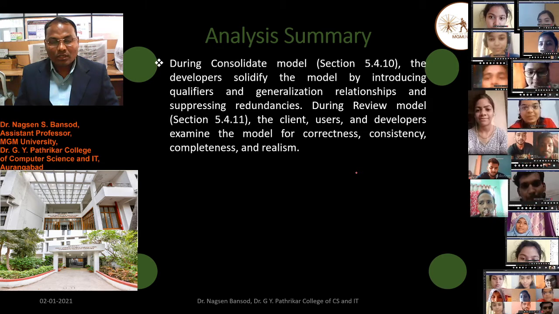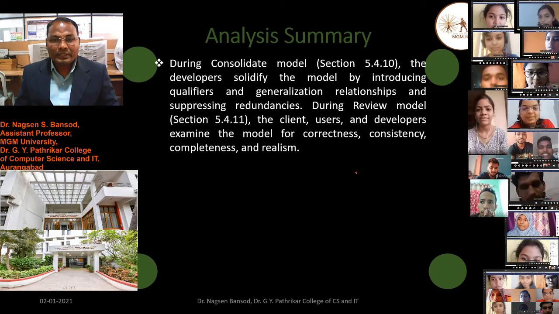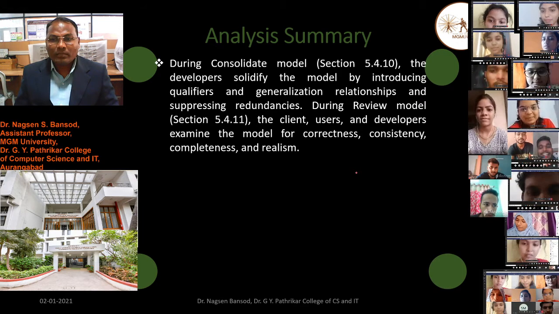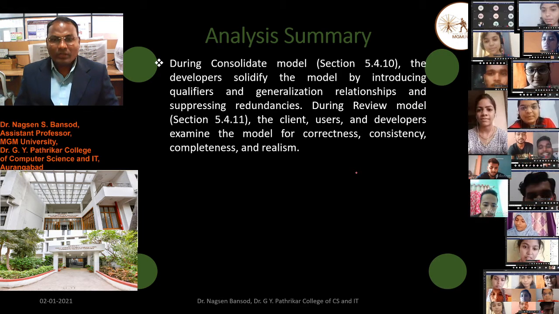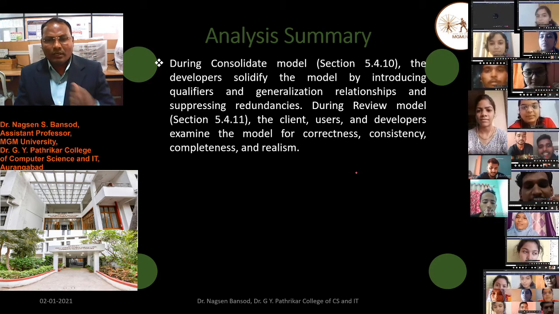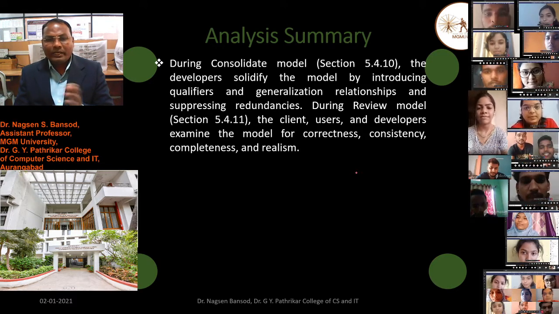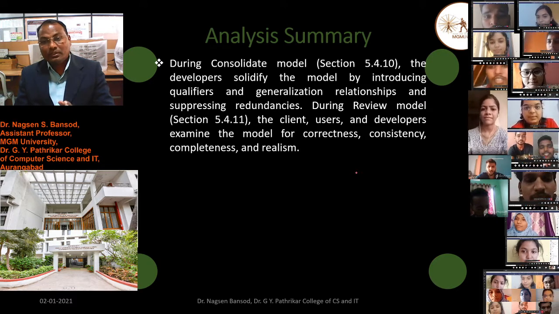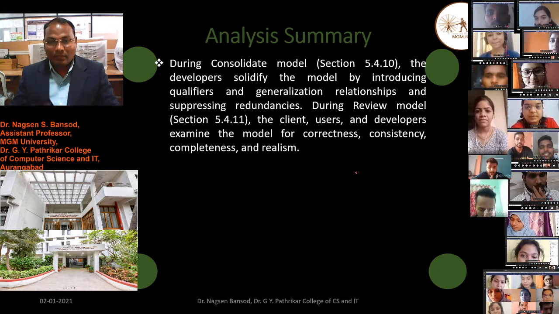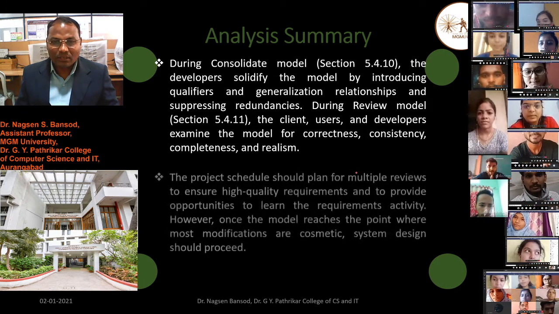During the consolidate model, the developer solidifies the model by introducing quantifiers and generalization relationships and supporting redundancy. During the review model, the client, user, and developer examine the model for correctness, consistency, completeness, and realism. All we have studied in this analysis.